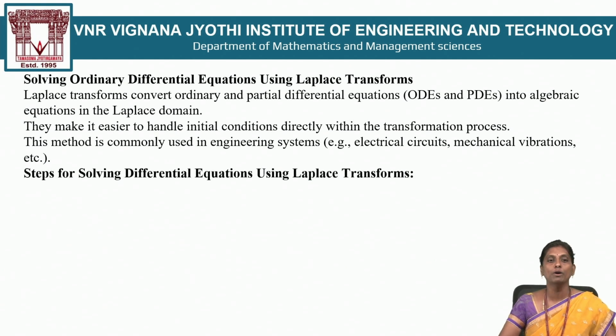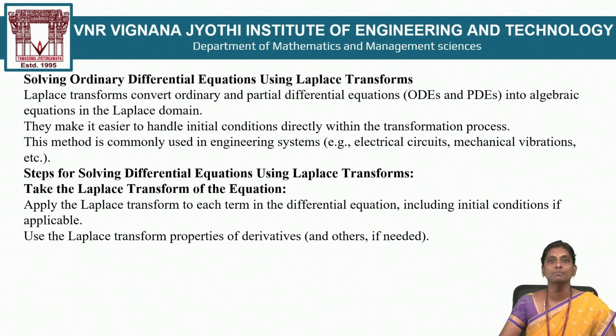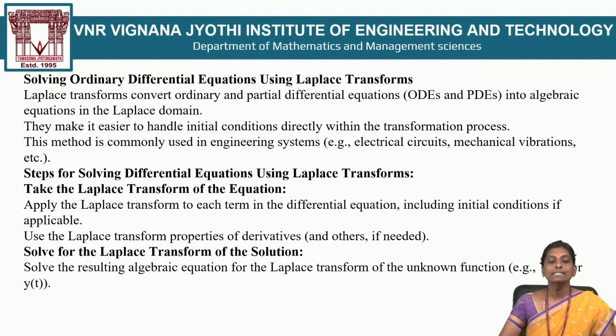Three steps are involved in solving the ordinary differential equation. Step number 1: take your given differential equation, take the Laplace transform of the equation, and apply the Laplace transform properties, either the linearity property or the derivative property. Apply all the properties involved in your differential equation, and then the equation is converted into an algebraic equation. That is step number 1. Go to step number 2. From step number 1, you get the algebraic equation.